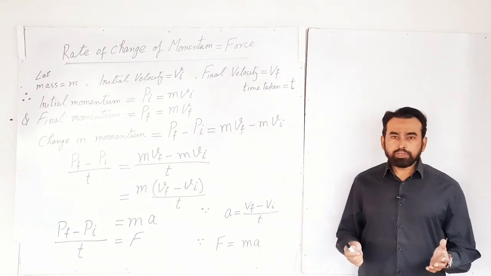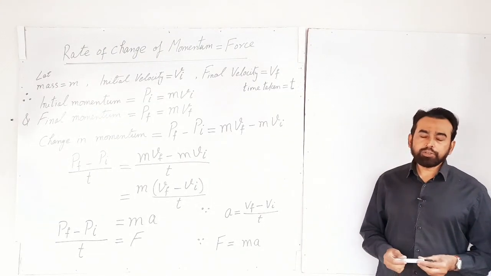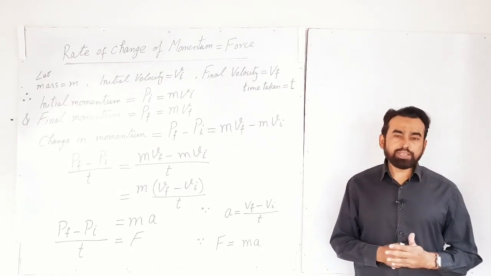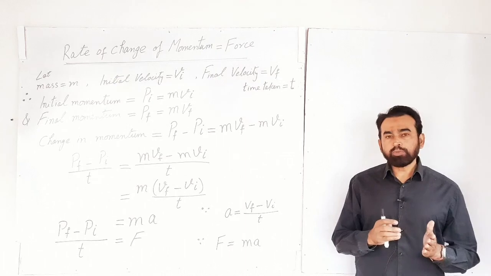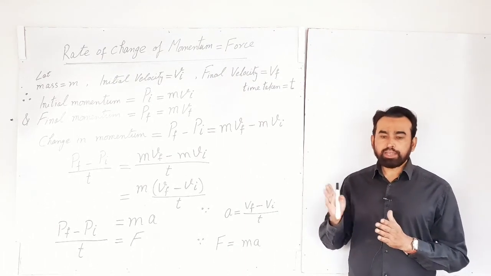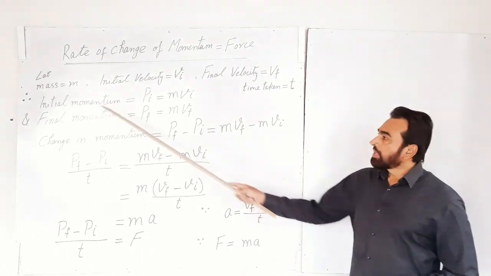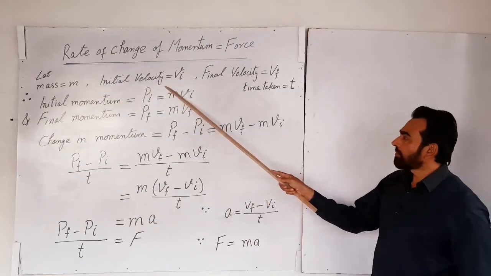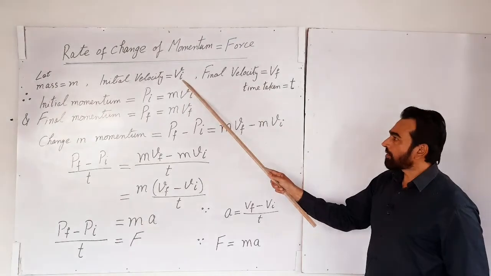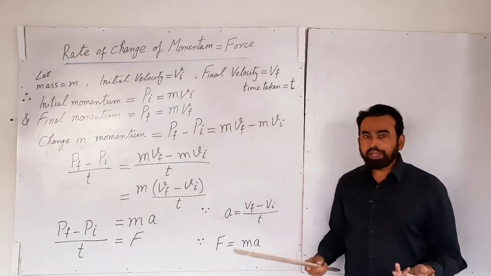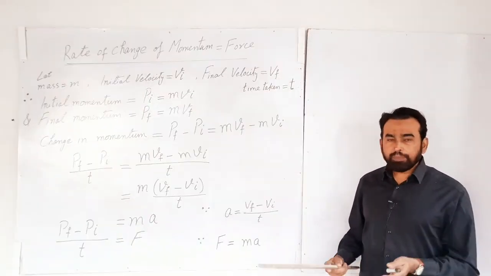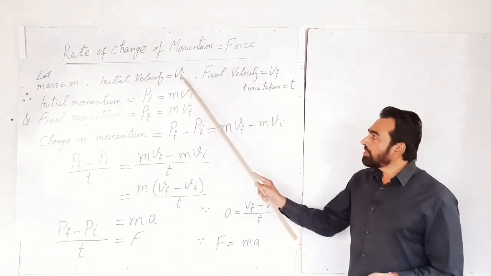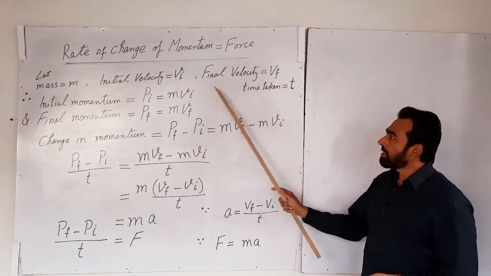Now we have to consider the relationship between force and the rate of change of momentum. For this, consider a body of mass m which is moving with initial velocity vi, I for initial. Now a force is applied on the body. When the force is applied, its velocity changes from initial to final.